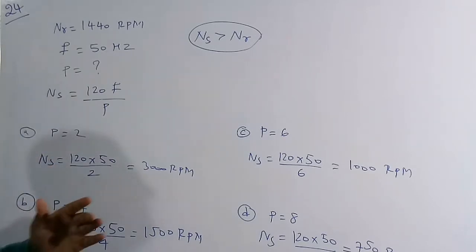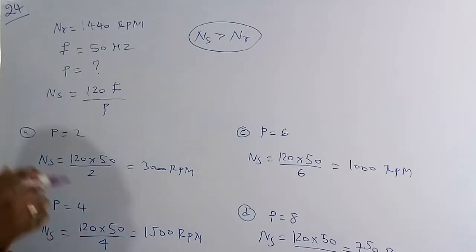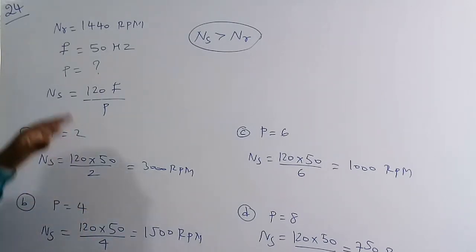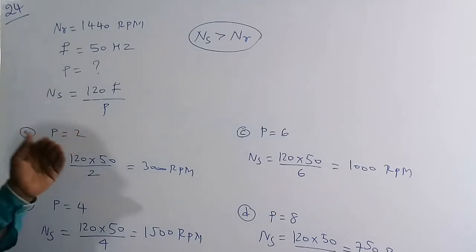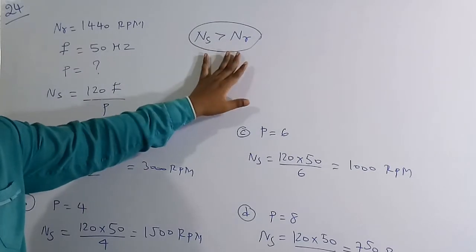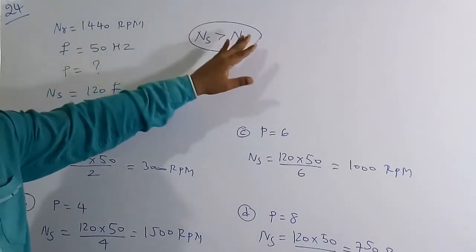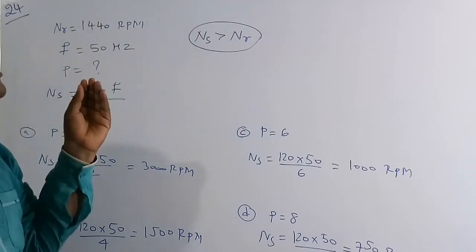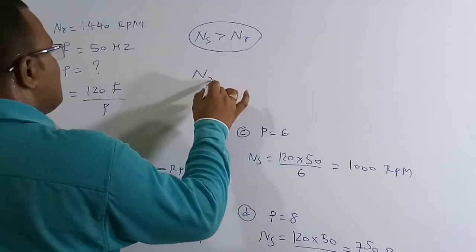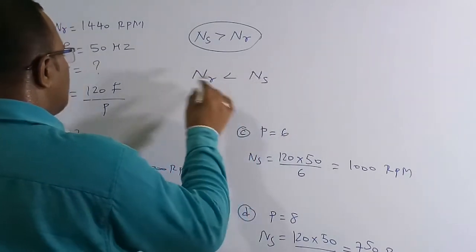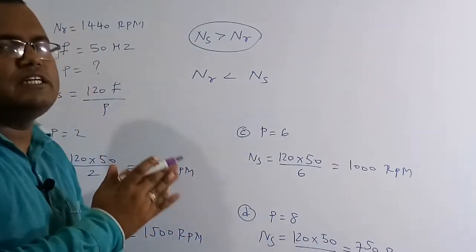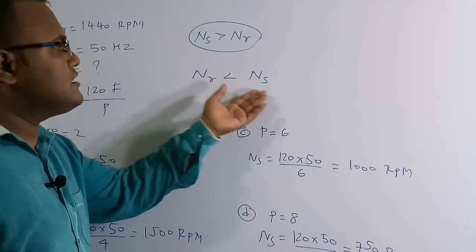The synchronous speed indicates the speed at which the rotating magnetic field is rotating. So here NS is called the synchronous speed, the speed at which the rotating magnetic field is rotating. Always NS is greater than NR, meaning the synchronous speed is somewhat greater than NR, but not a huge value. NR is somewhat lesser than the synchronous speed, only a small variation between the rotating speed of the motor and the synchronous speed.